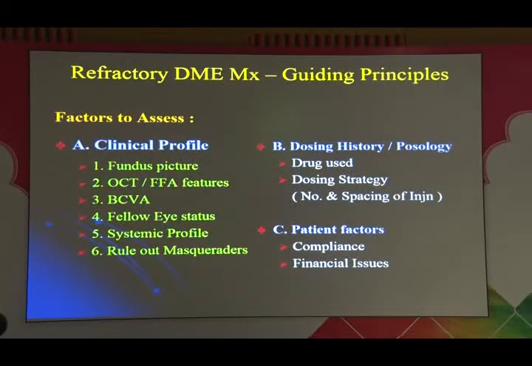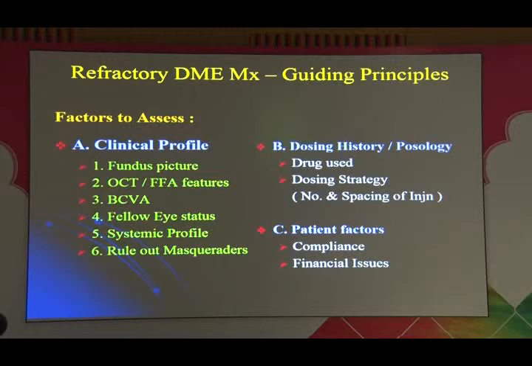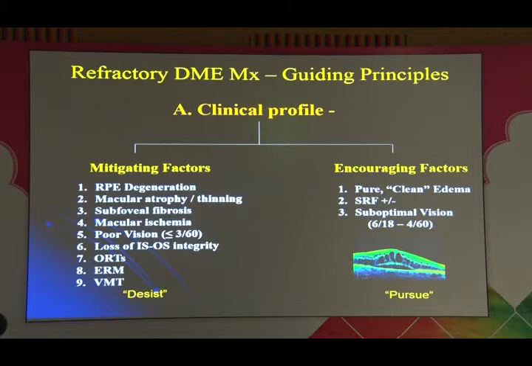Now, quickly looking at how you should look at your individual patient, the patient who's sitting in front of you. First of all, the clinical profile, obviously. Look at the fundus picture, the OCT, FFA pictures, the best corrected acuity, fellow eye status is important. Look at the body, the systemic profile, and of course, rule out masqueraders. Also look at the dosing history, the pathology, the drug used, dosing strategy, patient factors, compliance and financial issues are going to be relevant.